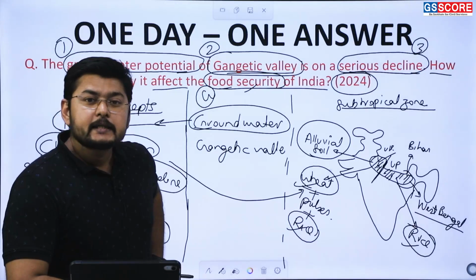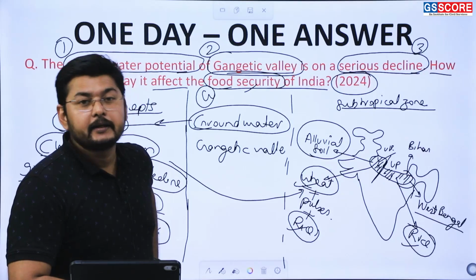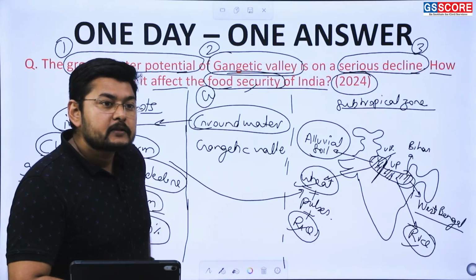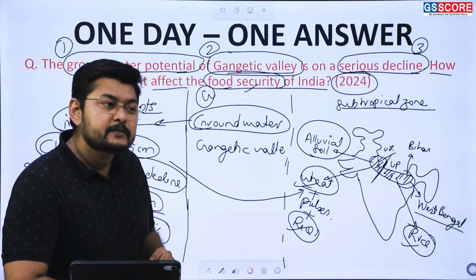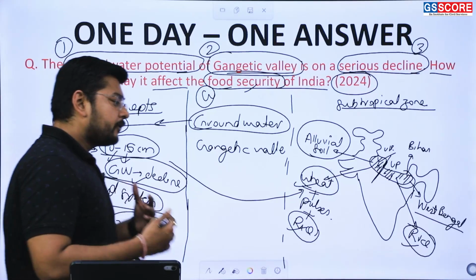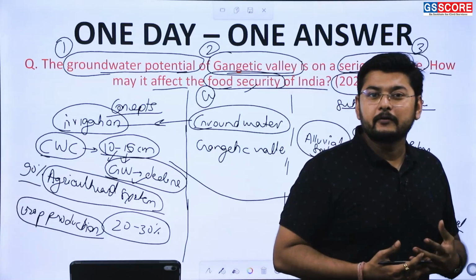This is a challenge which is posed to the farmers in India right now. This challenge is not just for farmers, but also needs to be addressed by the people and the government, which is trying to make India food secure.